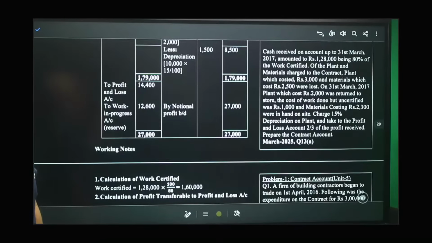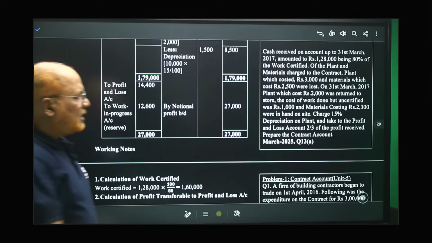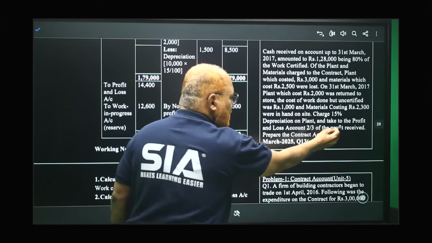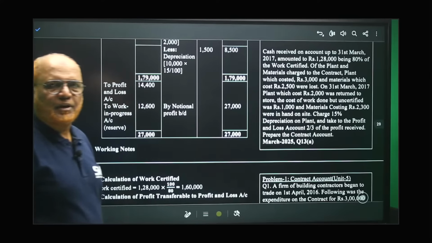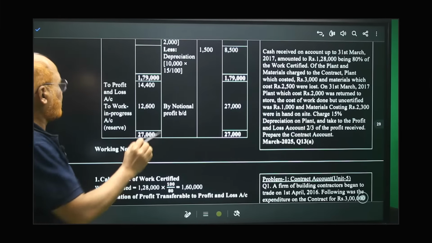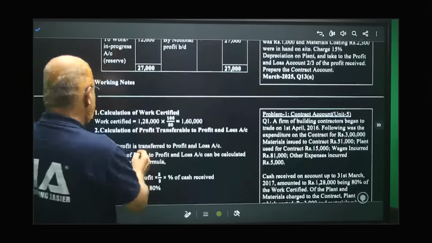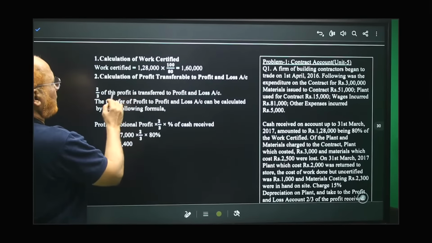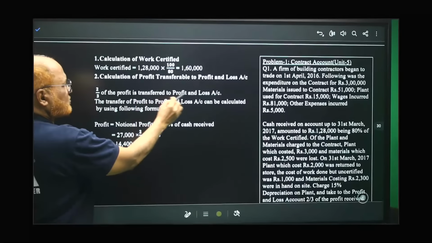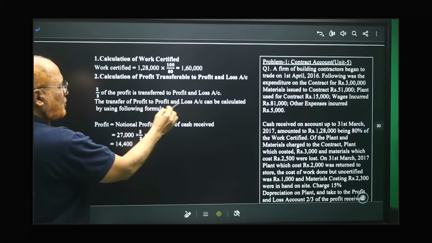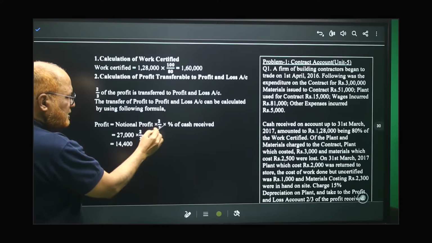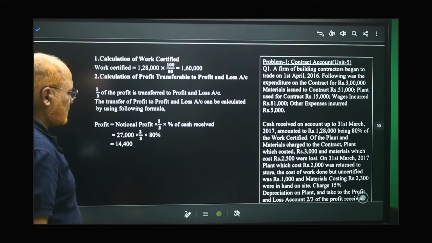How much is transferred to profit and loss account? Here it is given: take to the profit and loss account 2/3 of profit received. How much profit is there? 2/3. So here in working notes, it is given. Work certified. Calculation of profit transferable. 2/3 of the profit is transferred to profit and loss account. The transfer of profit can be calculated using the formula: notional profit into 2/3 into percentage of cash received.